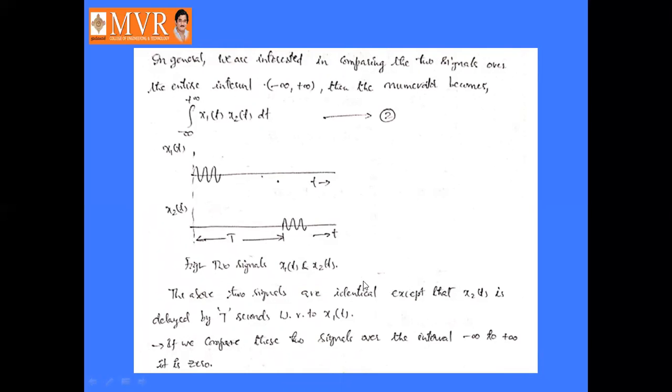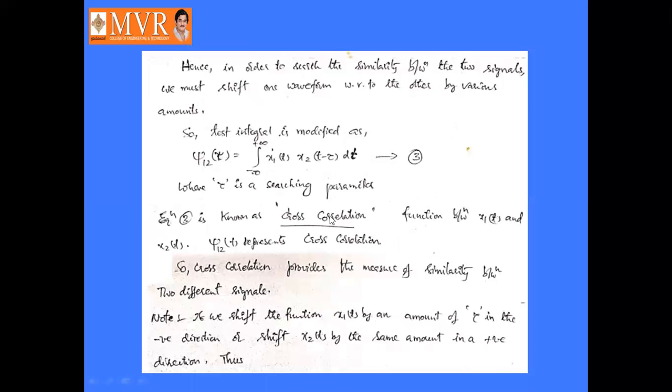Okay, so these two signals are compared over the entire interval minus infinity to plus infinity.